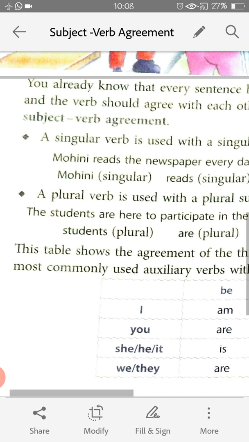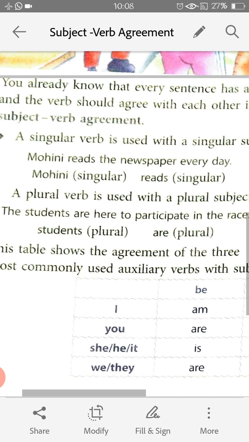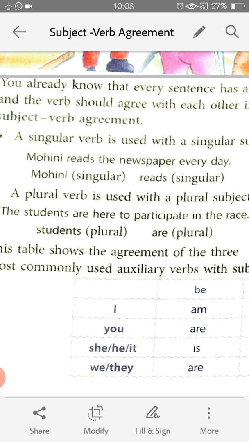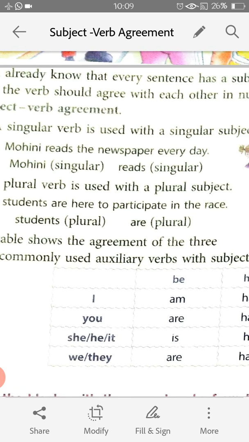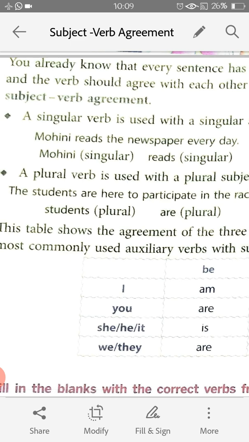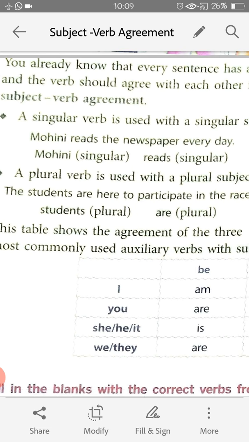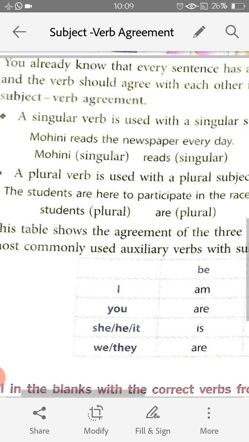With the second one, a plural verb is used with a plural subject. Two persons are there, more than one person, that is your plural. Here, to participate in the race. So students, these are helping verbs, but it is used for as is.